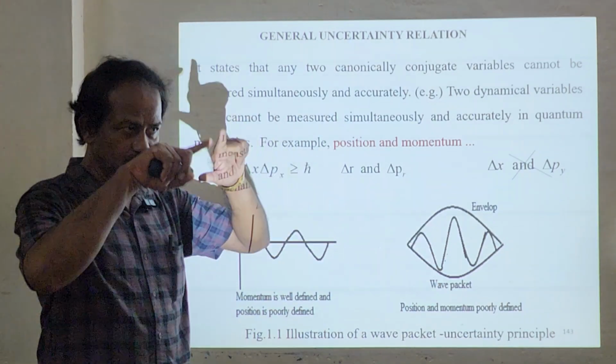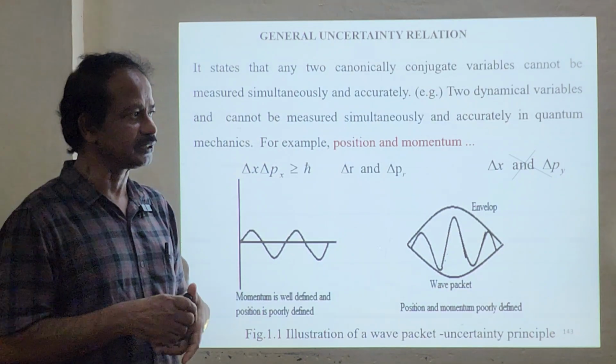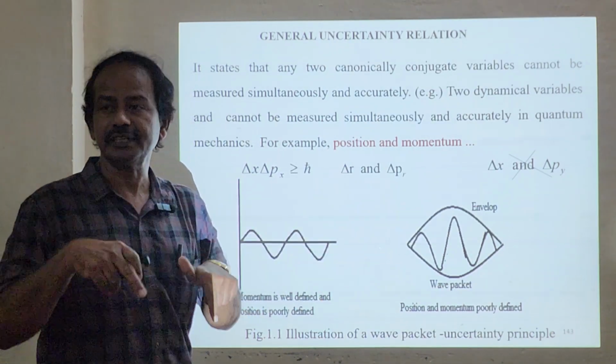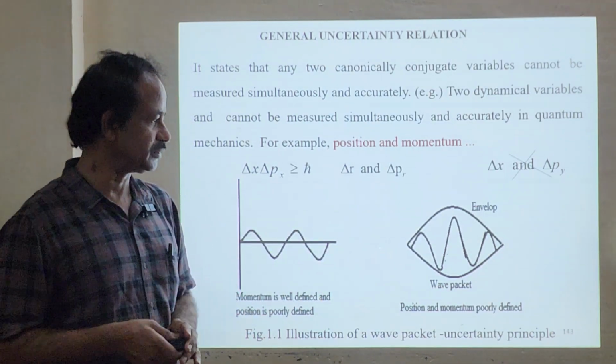This is the group velocity, this is the phase velocity. Group velocity is nothing but the envelope. The envelope is nothing but the group velocity. Group velocity is nothing but the particle velocity, the particle velocity of the quantum state.